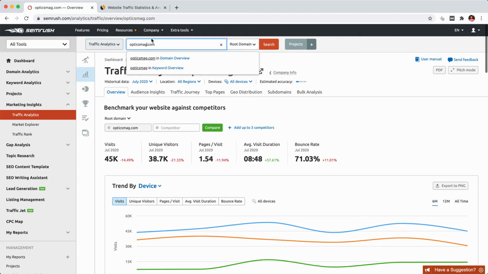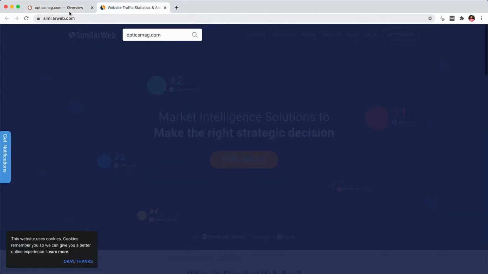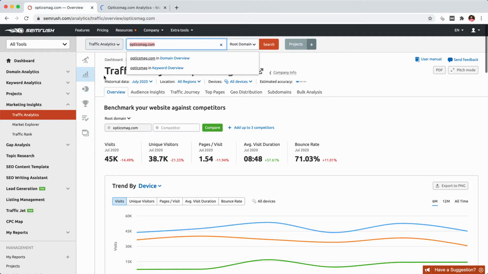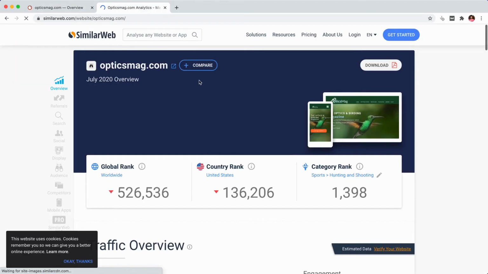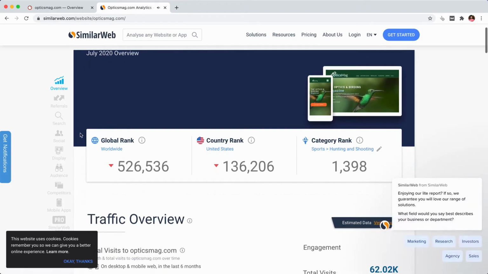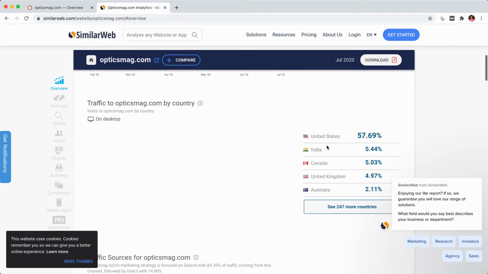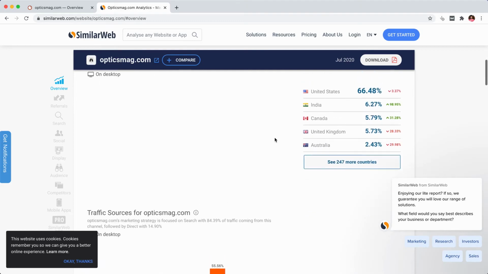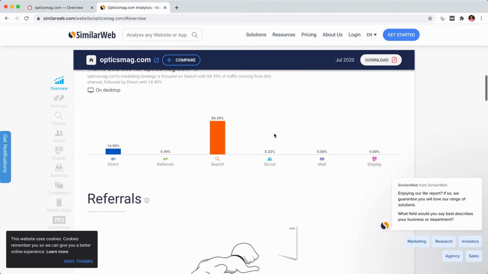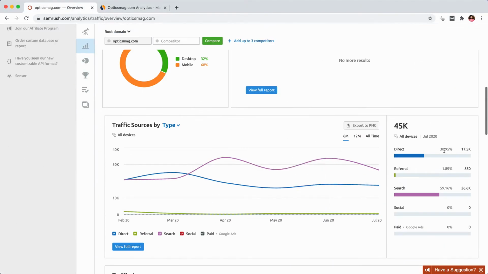And yes, you can search for some of the sites in the niches that interest you. You can also type the same in SimilarWeb, because these tools just give you an estimate. Those would not be 100% accurate reports, so in that case you need to make use of both SEMrush and SimilarWeb. Once you enter, you can see from what country they are receiving the traffic. Okay, 66% are from the US. That's good, especially for ad revenue. For top traffic sources, SimilarWeb is telling 14% of the traffic is direct, and SEMrush is telling 38% is direct, right? So we can keep the ballpark at 25%, because people are again visiting that site since there is a lack of sites when it comes to binoculars and all.